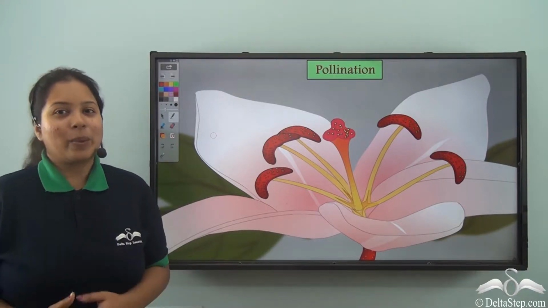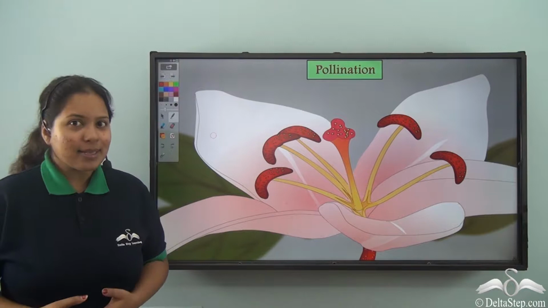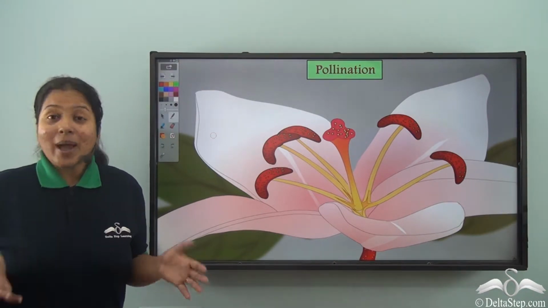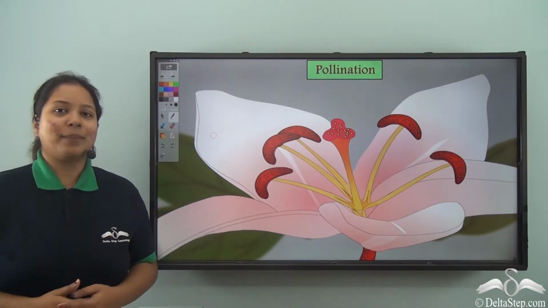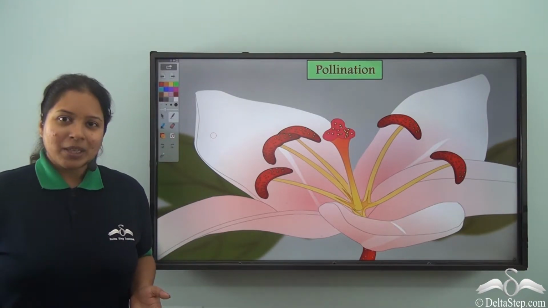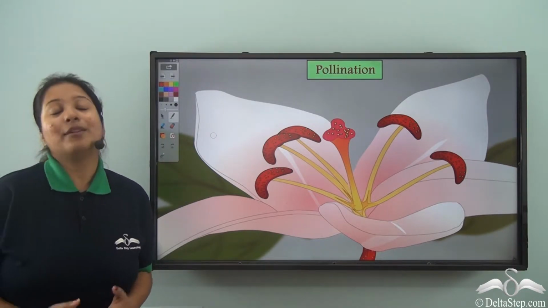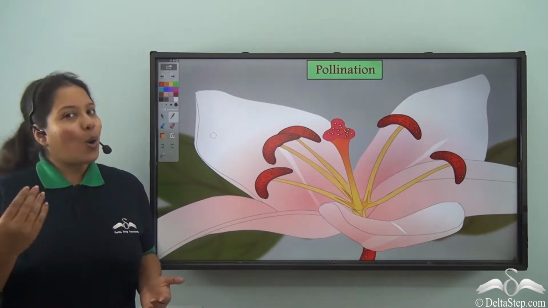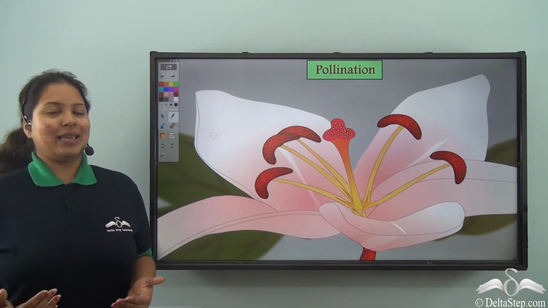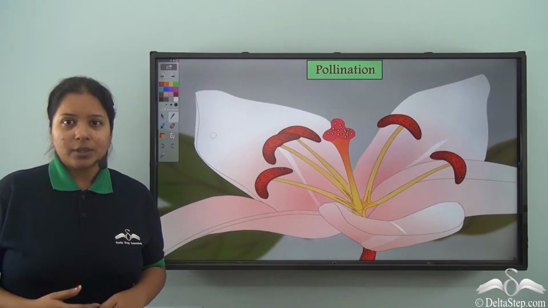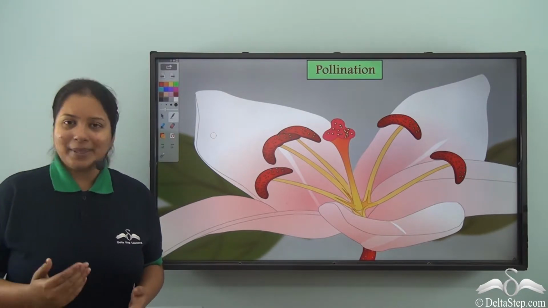Hello kid. Well, do you remember the last time when a small newborn baby came to your home? You were so happy. Everybody in your family was very happy, right? But don't you think our plant friends also feel the same? Well, of course they do. Plants also become very happy when they get their baby plants. But from where do these baby plants come? Do you know that? Let me tell you.